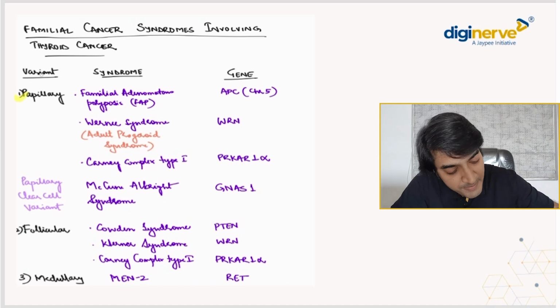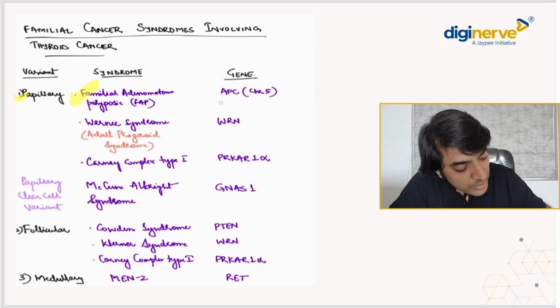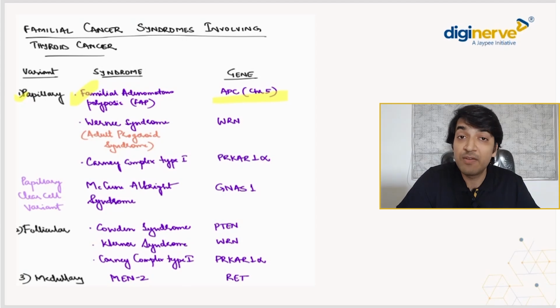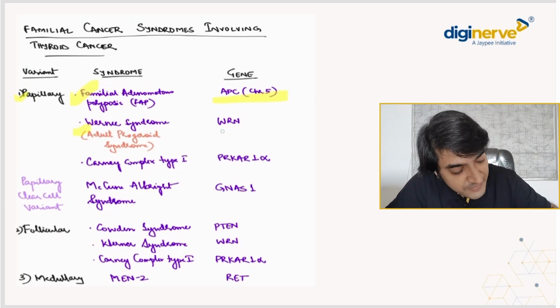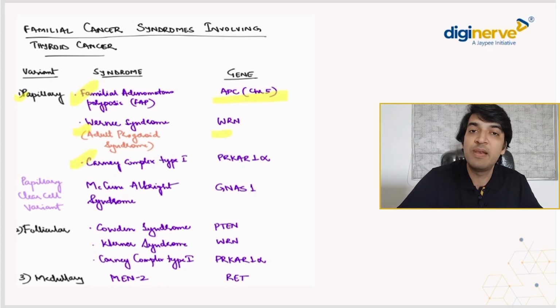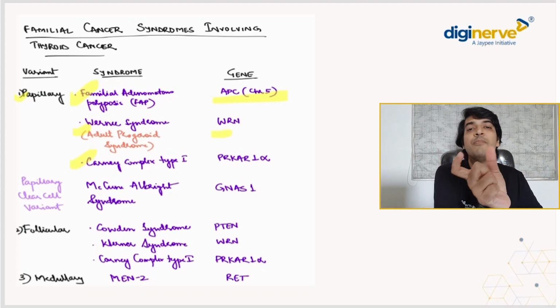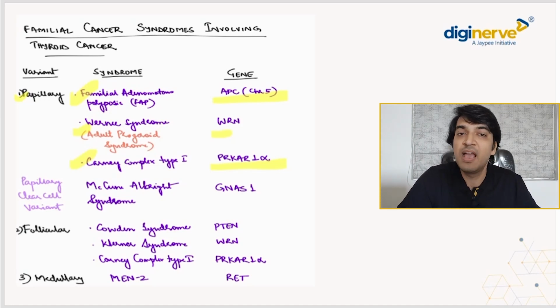First, let's talk about your papillary thyroid cancer. What are the syndromes associated with it? Number one, we talk about your familial adenomatous polyposis. Which gene is it, beta? We talk about the APC gene on chromosome number 5. The second one we know is your Werner syndrome, not Wermer. Wermer is MEN 1. Werner syndrome, or your adult progeroid syndrome. The gene that we talk about here is the WRN gene. The third syndrome that we talk about is Carney complex 1. PRKAR1 alpha is the gene, the PRKAR1A gene. This is the gene that is important to be known for this syndrome. So these are your three associations.